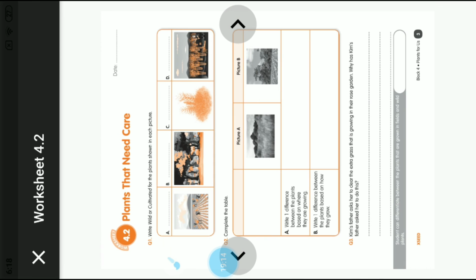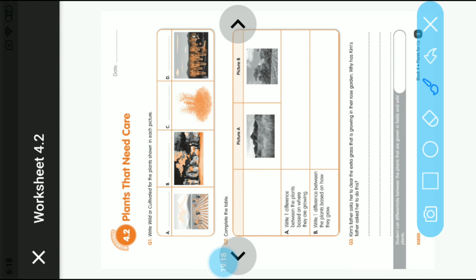In the first picture, all the plants are grown in a systematic, organized manner, and on a large scale. So these are cultivated plants. Now in the second picture, B, these plants grow according to their own wish, irrespective of the climate. So these come under wild plants.